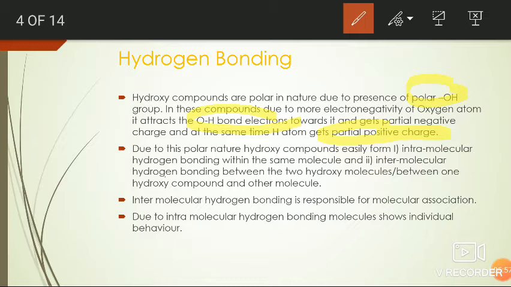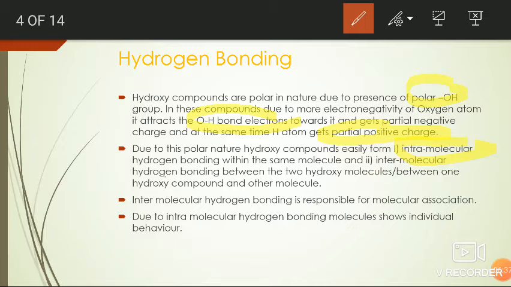Based on the nature of formation of the hydrogen bond, hydrogen bonds are of two types. One is the intramolecular hydrogen bond. That is the hydrogen bond formed within the same molecule. Intramolecular means within the molecule. In hydroxy compounds also it is possible to form an intramolecular hydrogen bond.